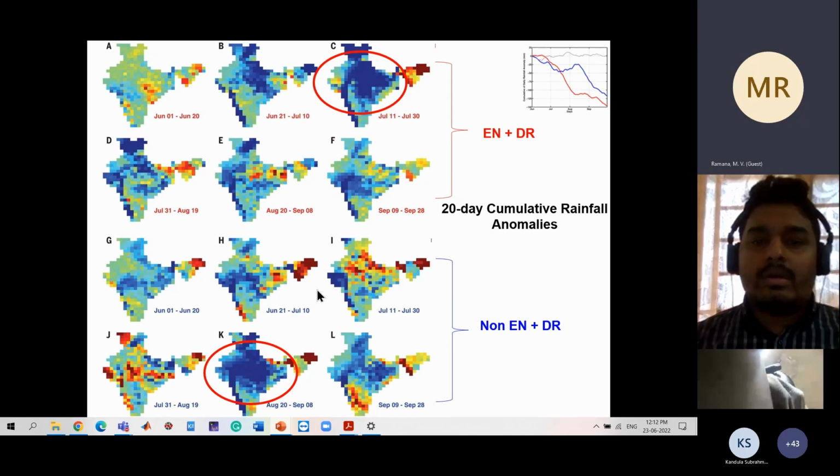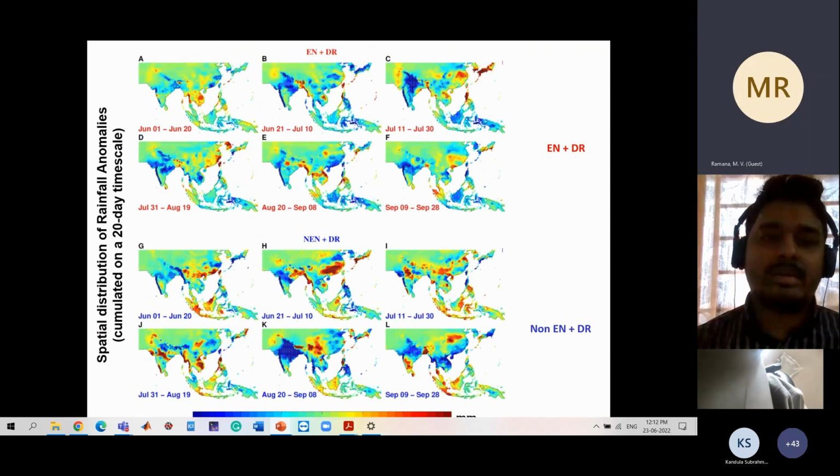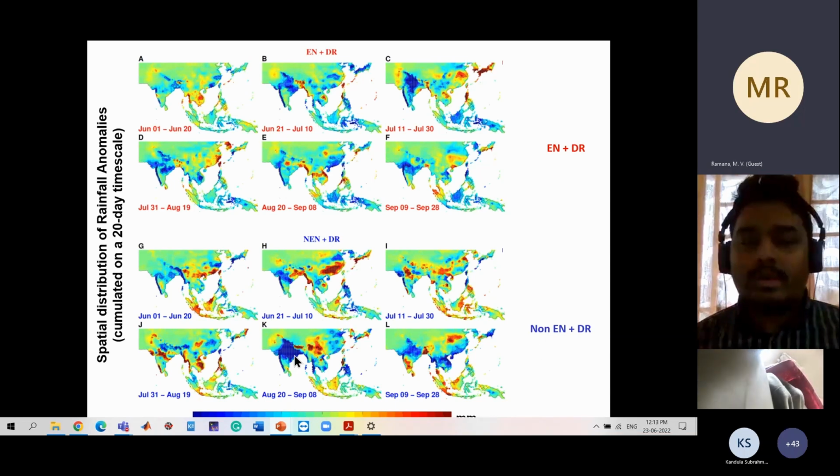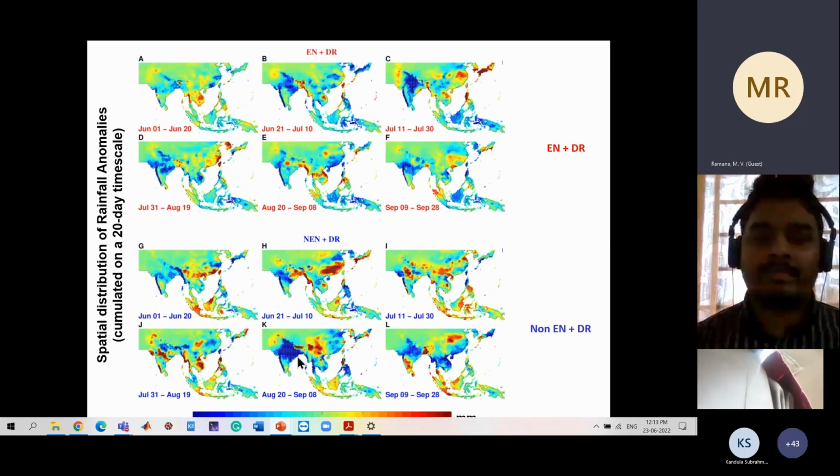So what's happening in the regional monsoon while India is experiencing drought? We have looked at the APHRODITE data set. We plotted the same 20-day accumulation of anomalies. The first observation is that they are consistent: for El Nino droughts, we see a peak season decline, then it continues throughout the season. And for non-El Nino droughts, during the peak monsoon period, there's a normal monsoon, then this sudden abrupt decline in the later part of the season.